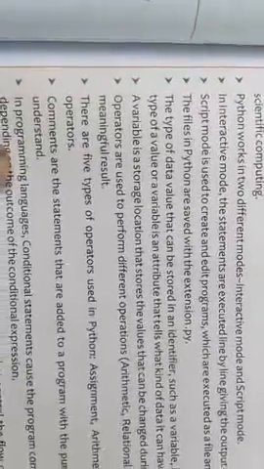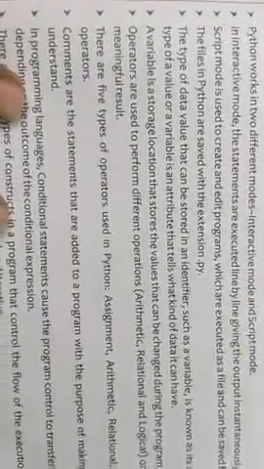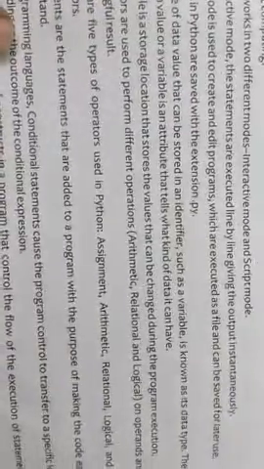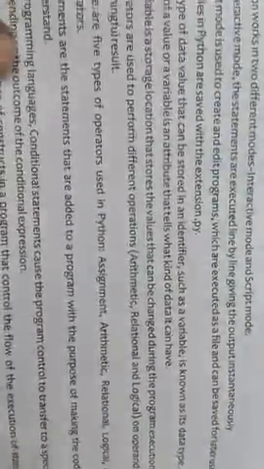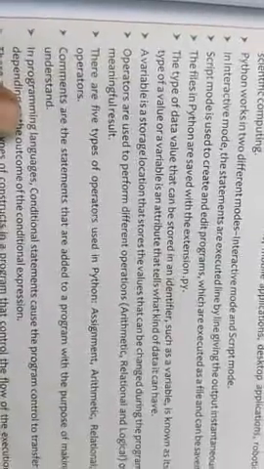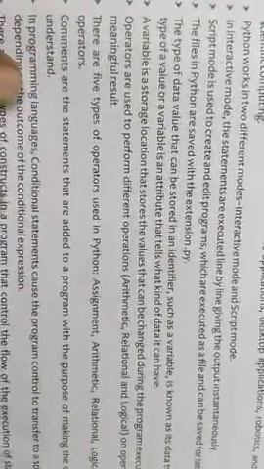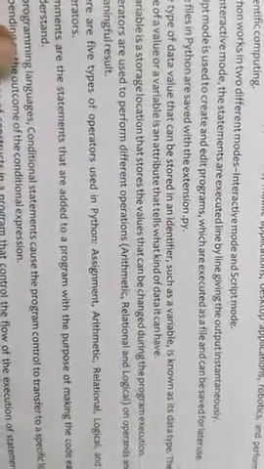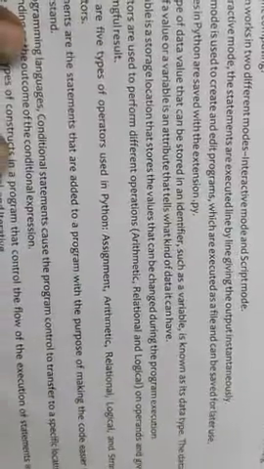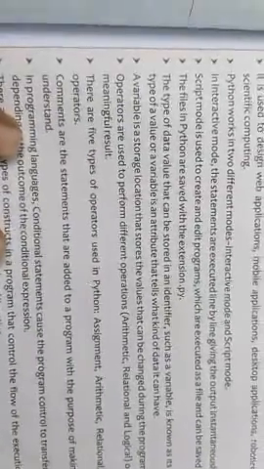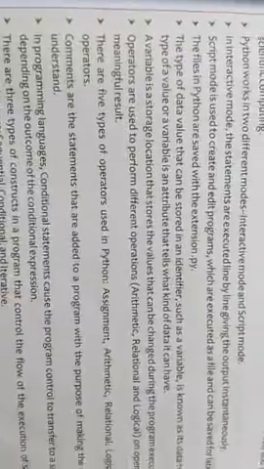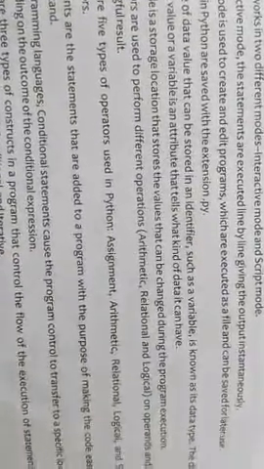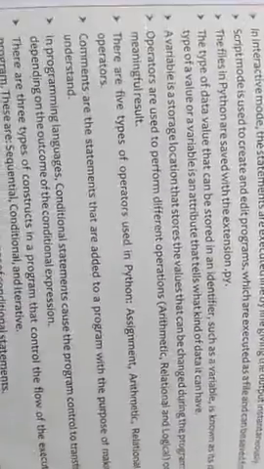The type of data value that can be stored in an identifier such as a variable is known as its data type. The data type of a value or variable is an attribute that tells what kind of data it can have. A variable is a storage location that stores the value that can be changed during the program execution.